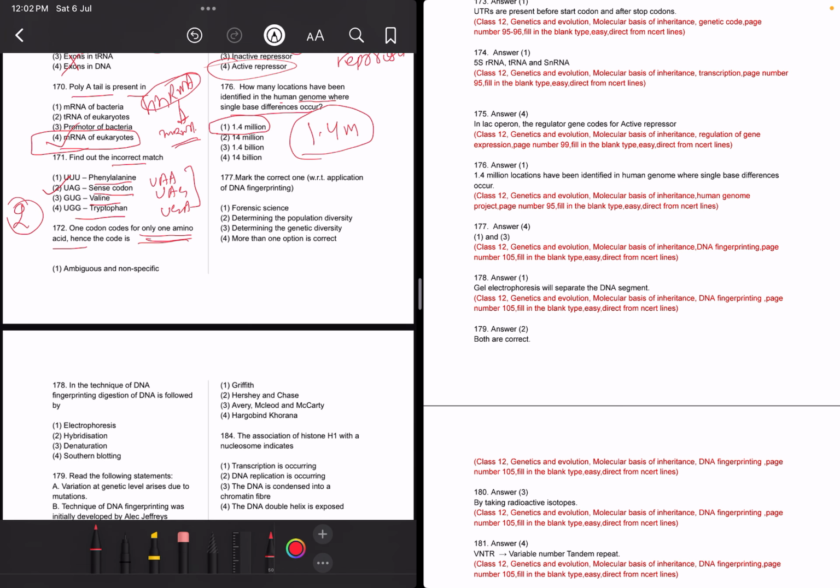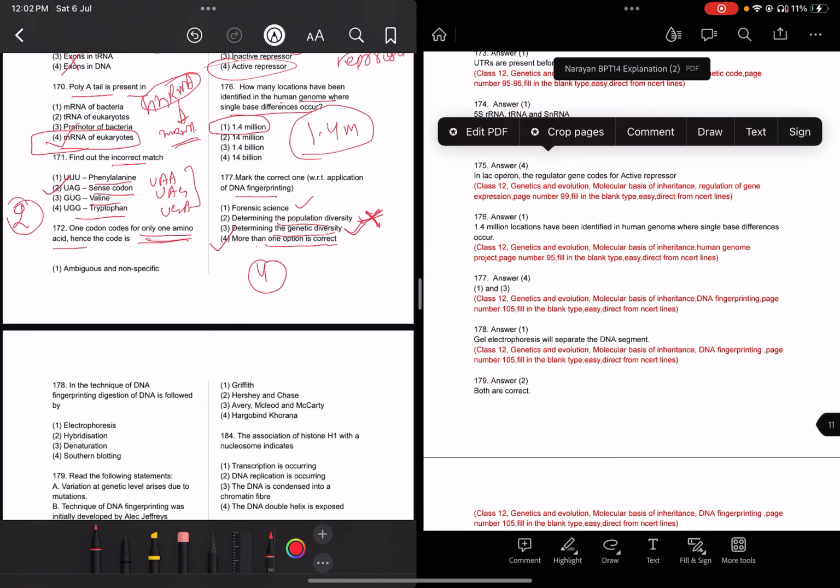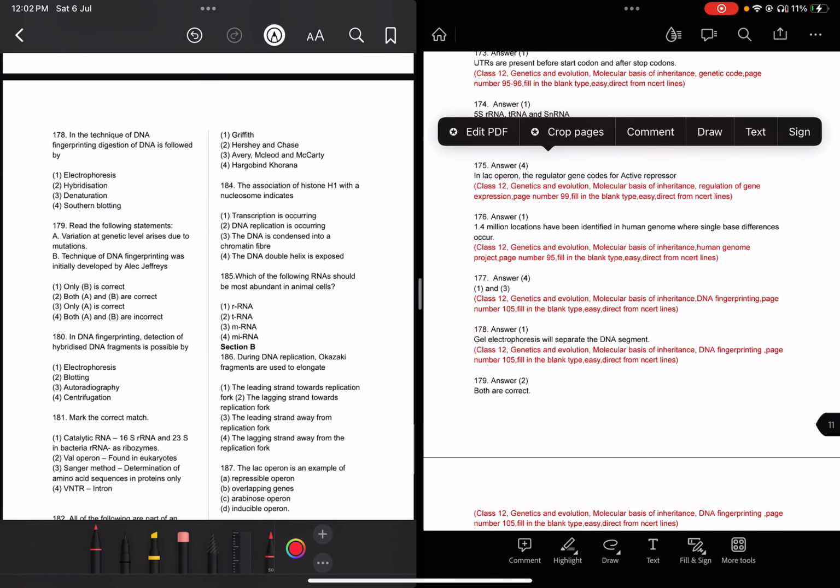Read question 177. Mark the correct one. Forensic science, with respect to application, forensic medicine, all this is used. Determining population diversity, determining genetic diversity. More than one option is correct. Determining the population, we can use genetic diversity. Population diversity may not use this. Nowadays we can use fingerprinting, but not for population demography. Yeah, move ahead.